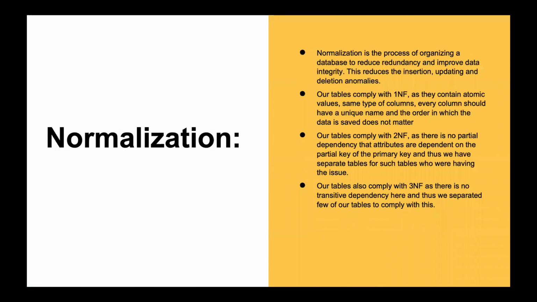Next, we have normalization. We did perform normalization on our tables to reduce data redundancy and complexity of data. Our tables comply with 1NF, and we made them comply with 2NF by removing the partial dependency of attributes on the primary key. We also made our tables comply with 3NF by removing the transitive dependency of the attributes on the non-primary key.